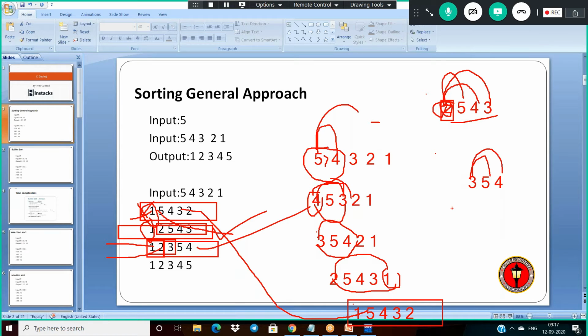Yes. And next after this, what is the remaining comparison? 5 and 4. Is 5 greater than 4? Yes, true. Then swap the elements, 4 with 5. So for the last time I'm swapping 4 with 5. In this way, you will get the output.